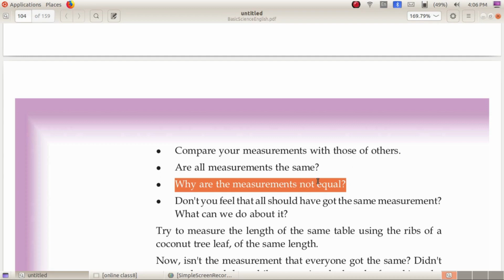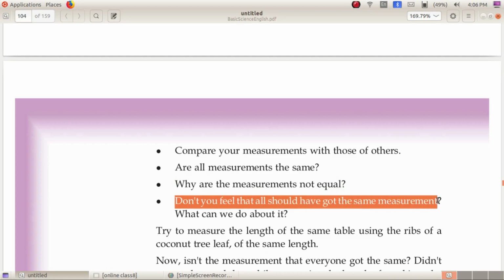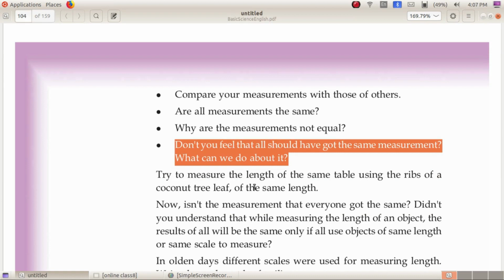Don't you feel that all should have got the same measurement? Each time we measure, we should get the same measurement. Now what can we do about it? In order to get the same measurement, we can use the same scale of measurement, or in other words we can say that if all pencils are of the same length, then we will get the same measurements.